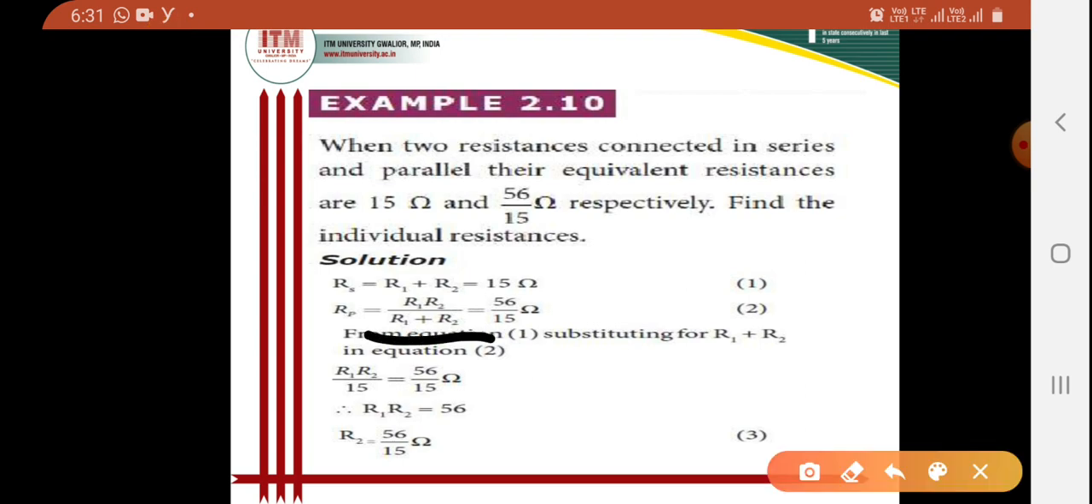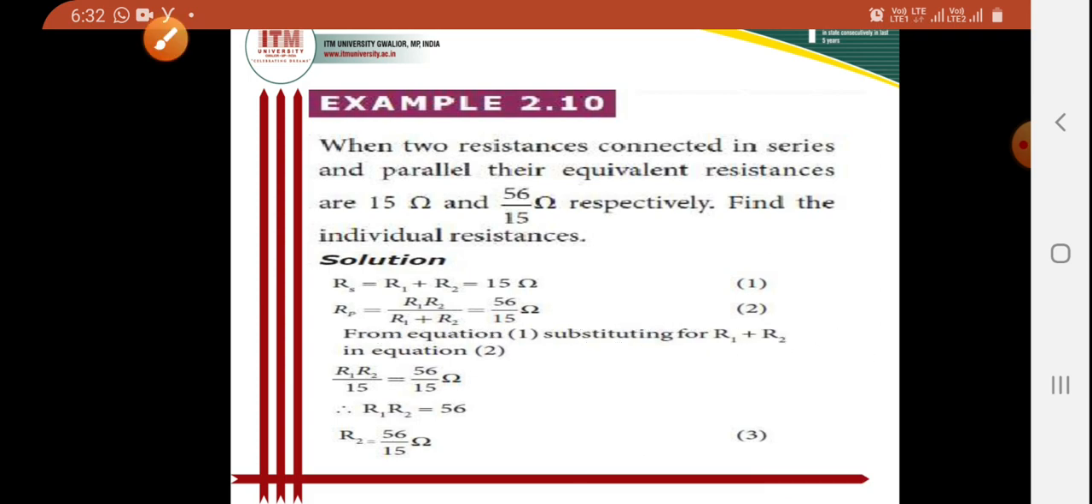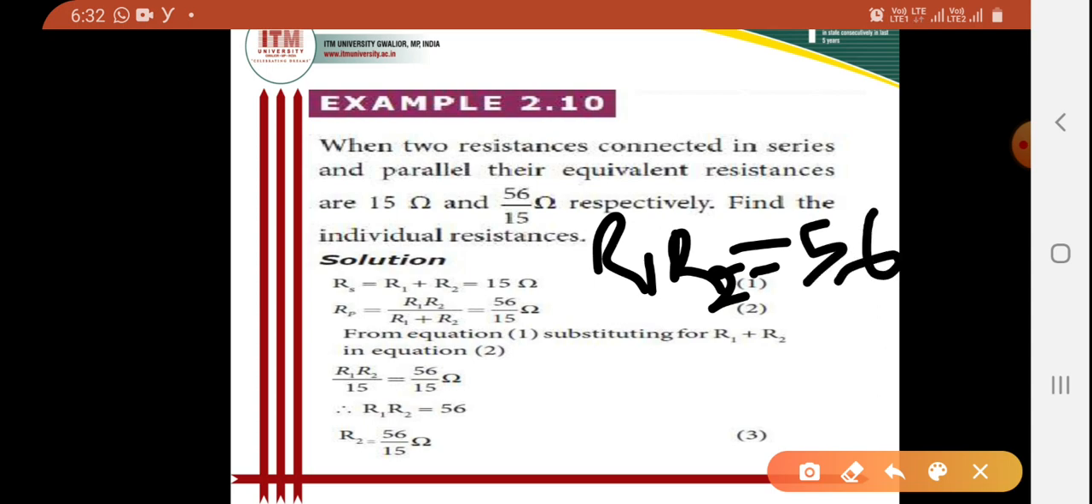Because here in equation 2 there is a term that is R1 plus R2. So when I am substituting the value of R1 plus R2, I can write R1 R2 divided by 15 as 56 by 15. So I can write R1 R2 as 56.